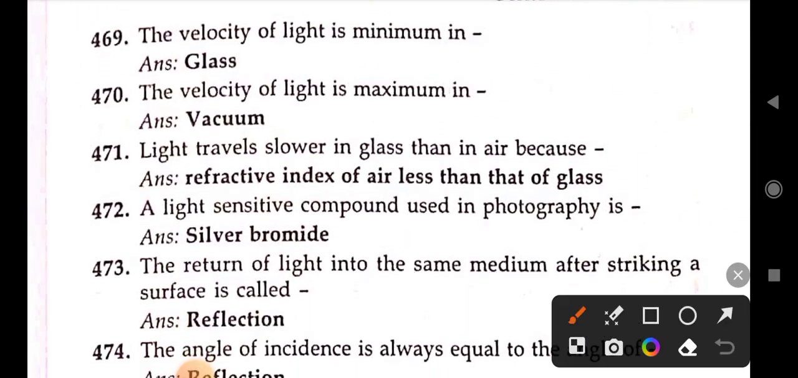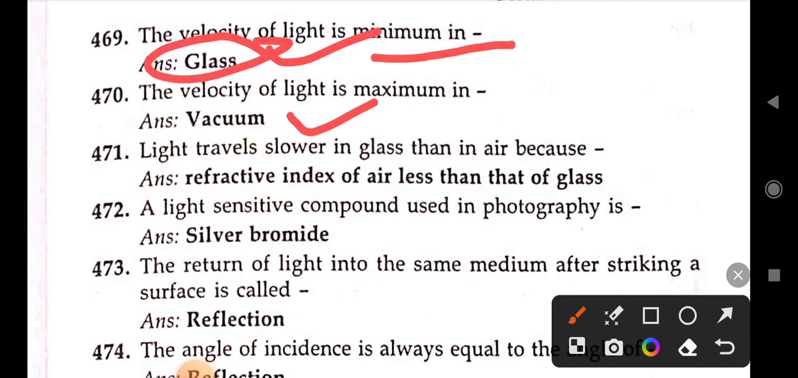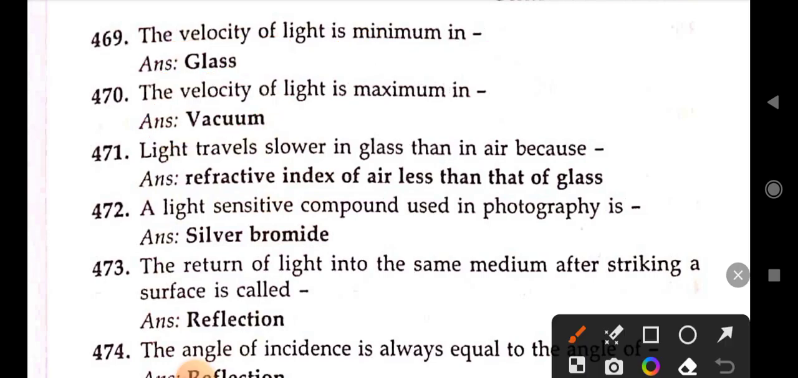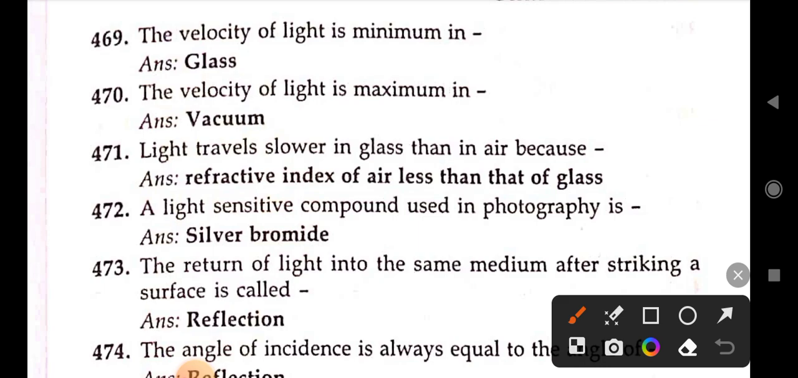Next, the velocity of light is minimum in, right answer is gas. The velocity of light maximum is in vacuum. Next, light travels slower in glass. Sorry, the minimum velocity of light is in glass and the maximum is in vacuum. Next, light travels slower in glass than in air because the refractive index of air is less than that of glass.